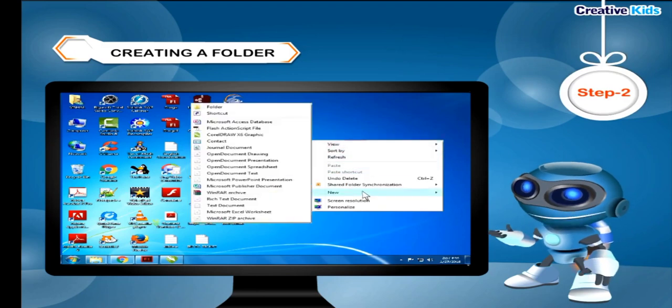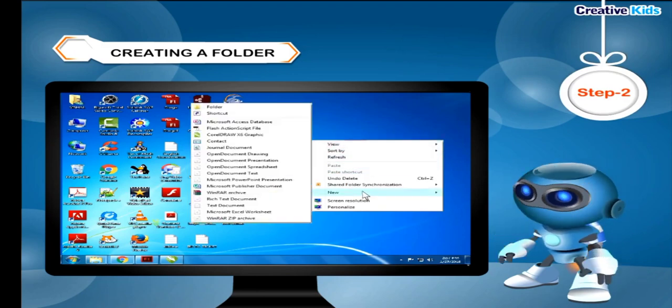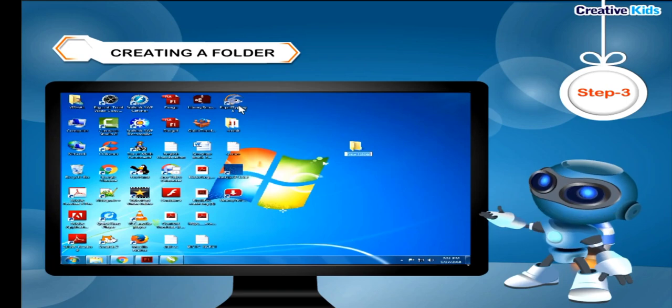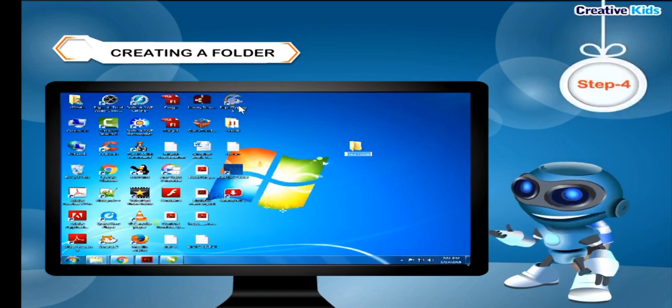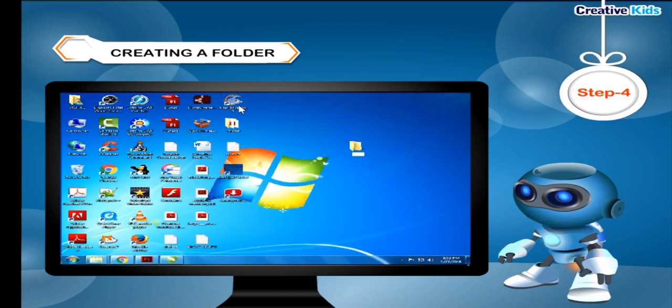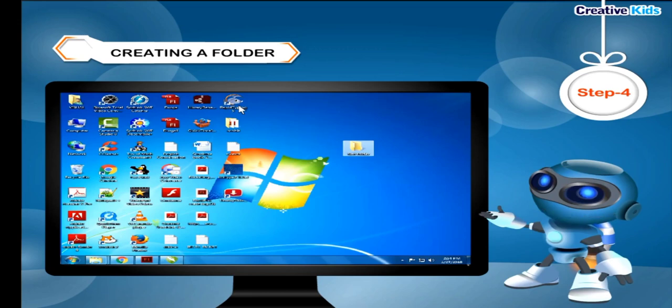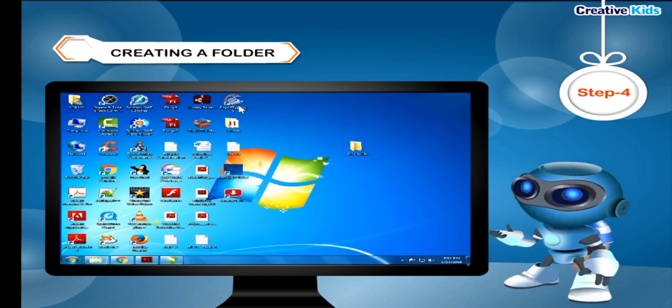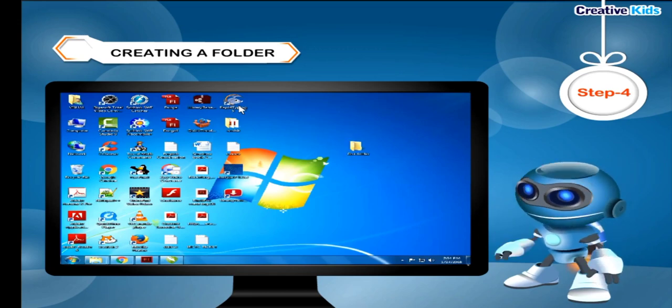Click the New option. A new submenu appears. Step 3. Click the Folder option. You get a new folder on the desktop. Step 4. Type the name of the folder as you want. For example, First folder. Now you have a folder on the desktop and you can store files in it.